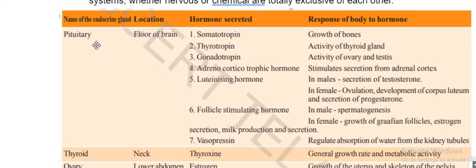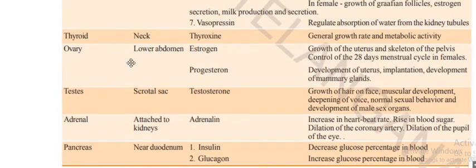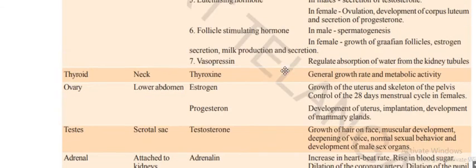First, the pituitary gland is at the brain, at the floor of the brain. It will release these many hormones. This you have to remember, right? Somatotropin, for growth of bones. Whenever growth of bone is required, this hormone will release. Thyrotropin, for thyroid gland activity. So you have to read this. These many are there, not one or two.